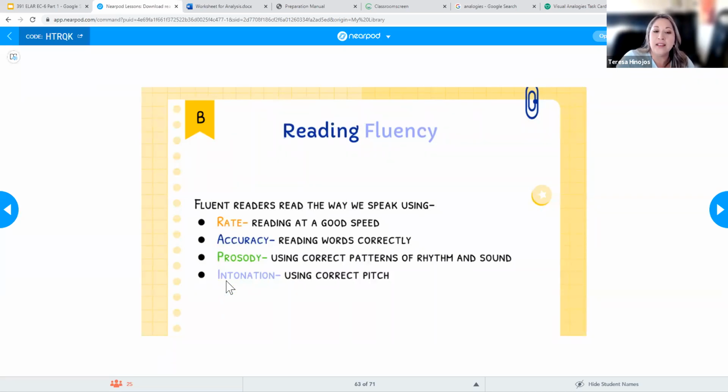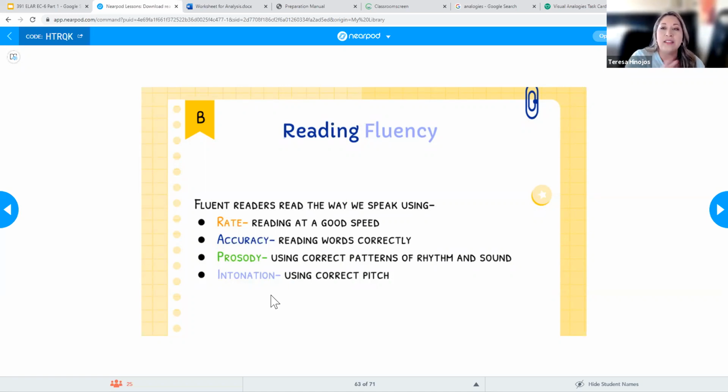Rate, accuracy, prosody, or intonation. And so they really weren't fluent readers. And since they weren't fluent readers, they were definitely not good at comprehension. Okay, so they weren't understanding what they were reading at all. They were just regurgitating the words, and so it wasn't making sense even when they were reading it to me.